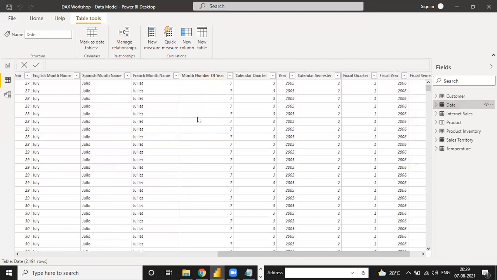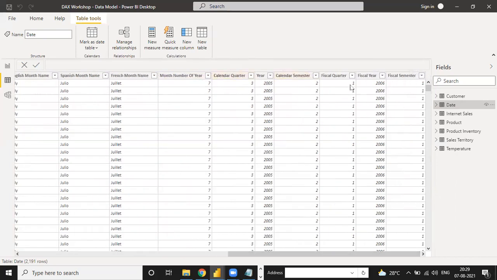We need these two columns in one column, meaning the 7 and 2005. We need month number of year and year in just one column.